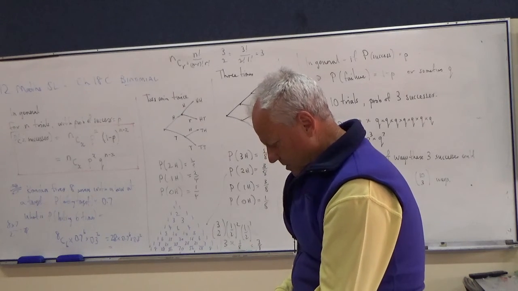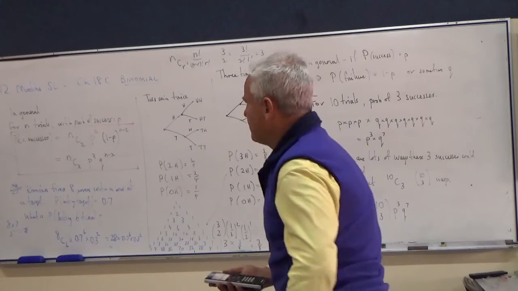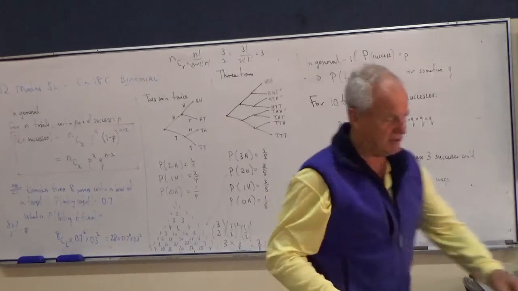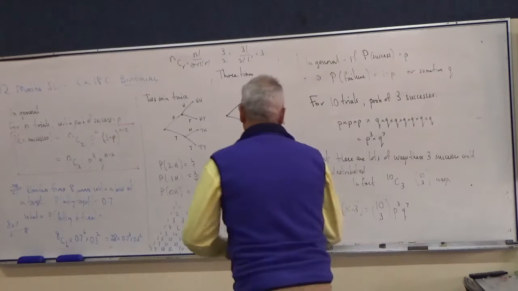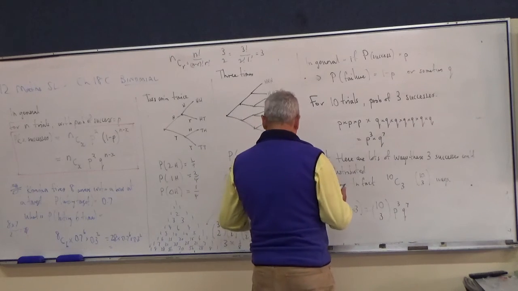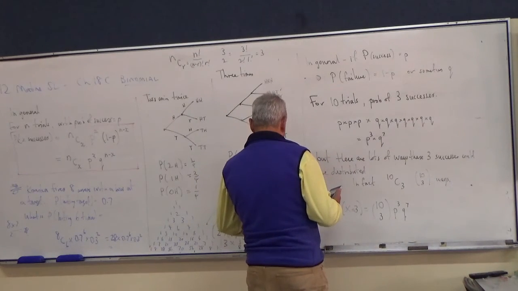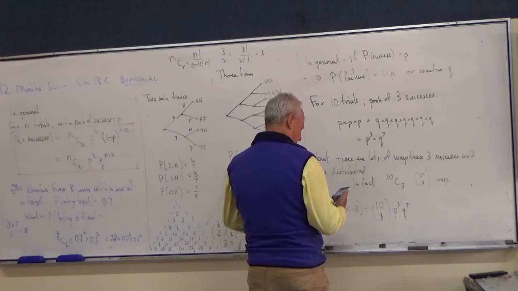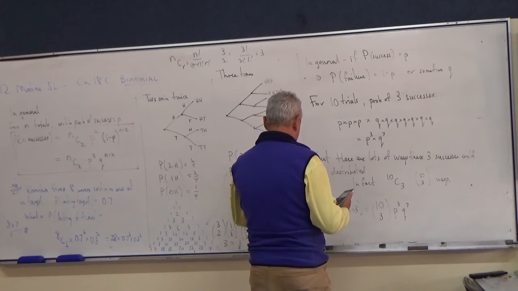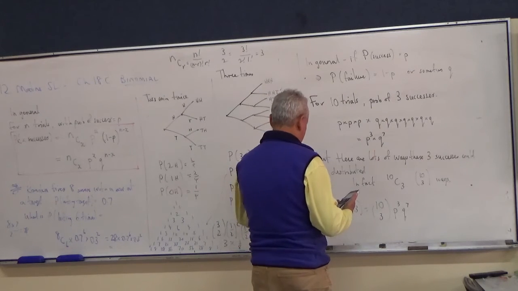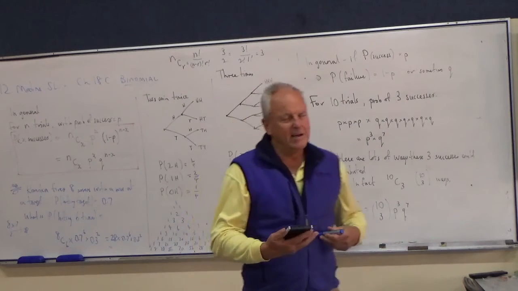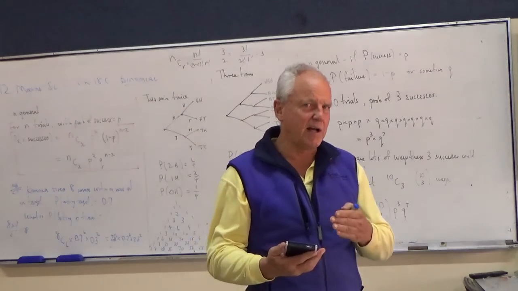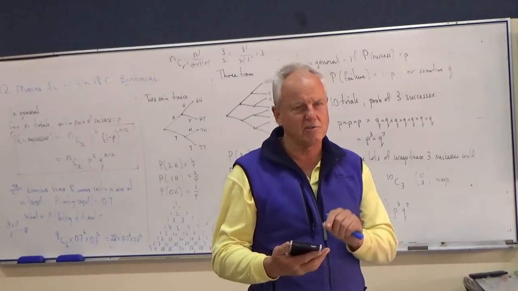Out comes our answer, binomial PDF. Sometimes it's a bit hard to remember which order things go in.